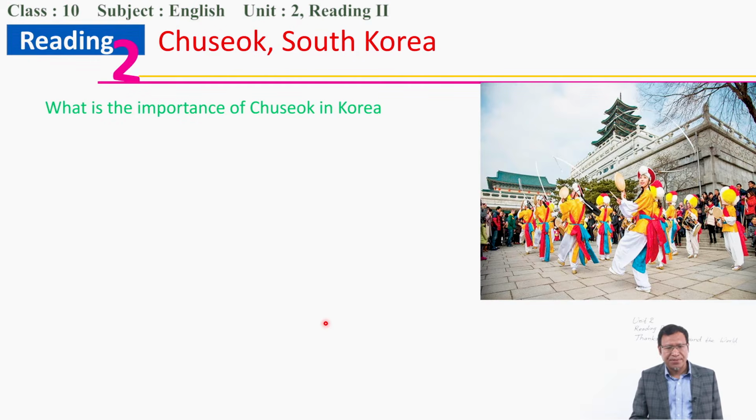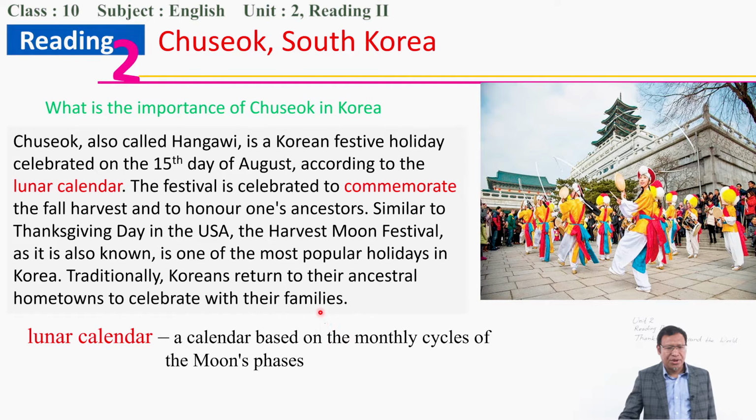What is the importance of Chuseok in Korea? Chuseok is also called Hangwae. It is celebrated on the 15th day of August, according to the lunar calendar. We'll see what the lunar calendar is. The lunar calendar is based on the monthly cycle of the moon's phases, because the moon phases go on changing, right?